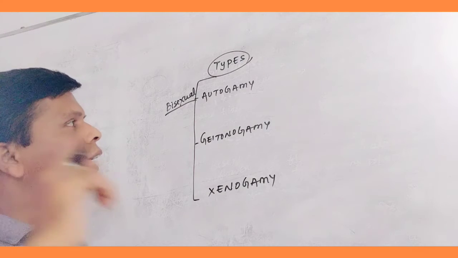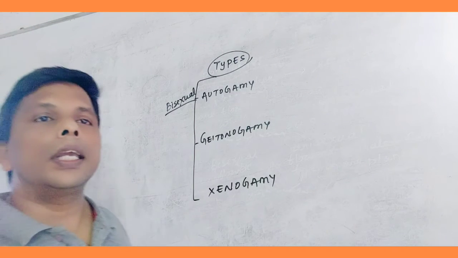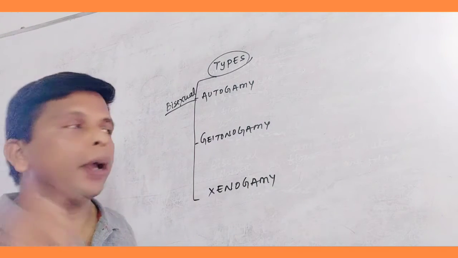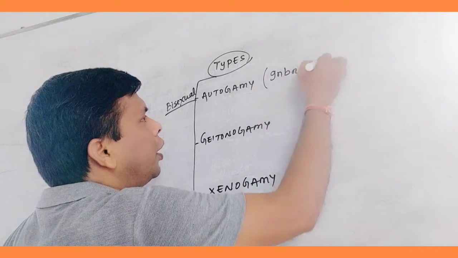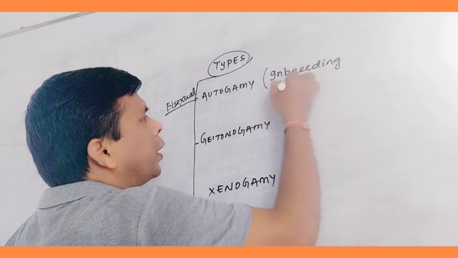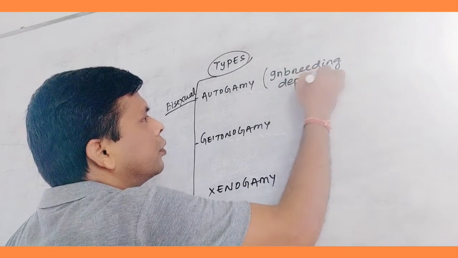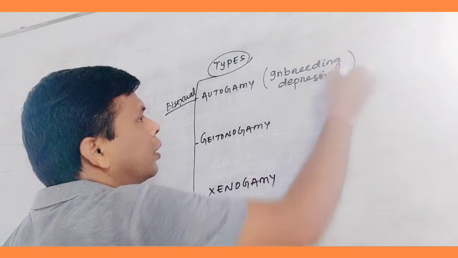The same genetic makeup. So here there is a drawback, that is inbreeding depression. Inbreeding depression is found here.